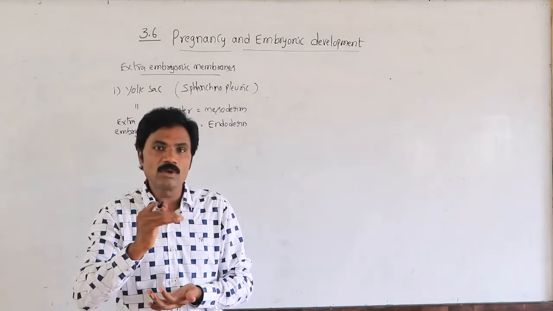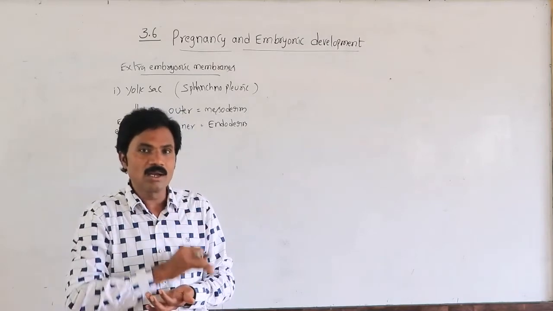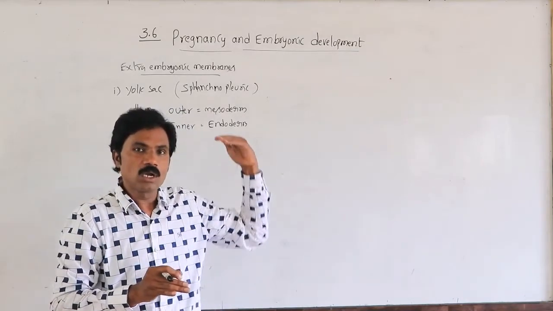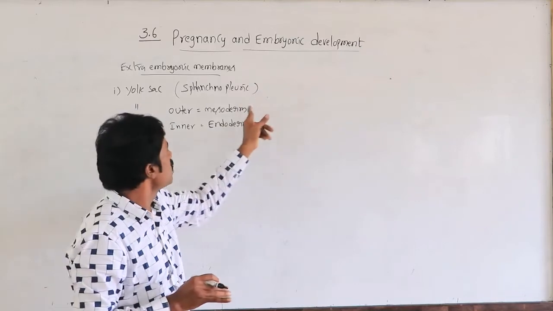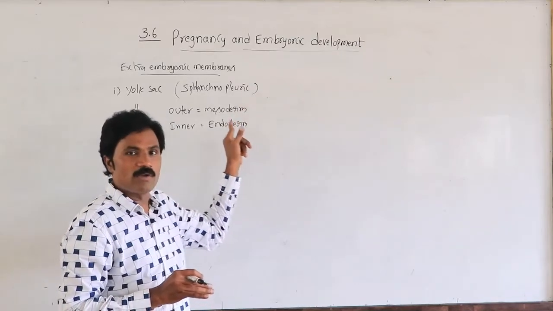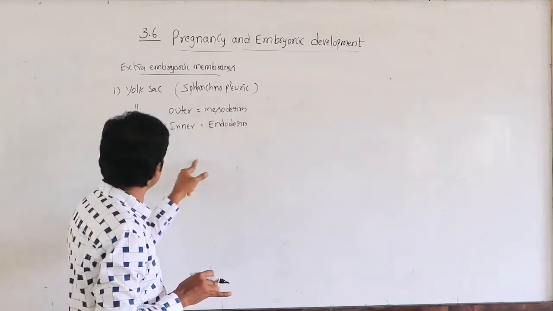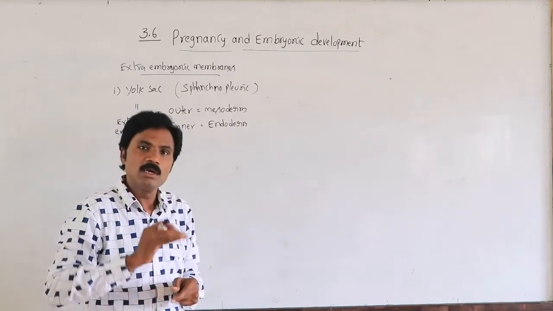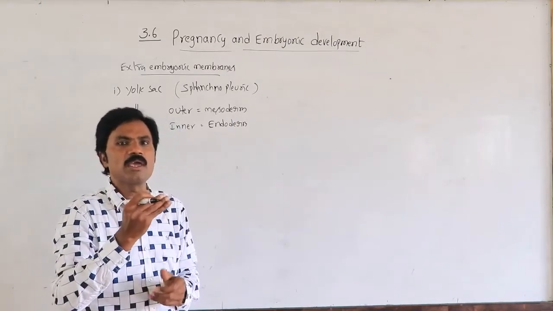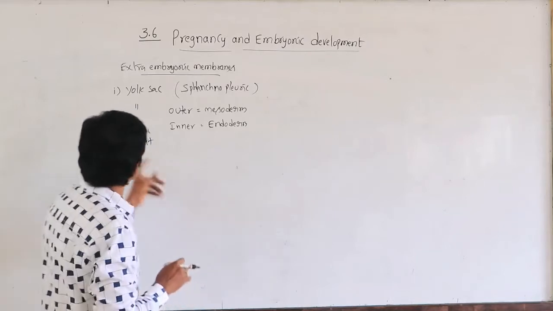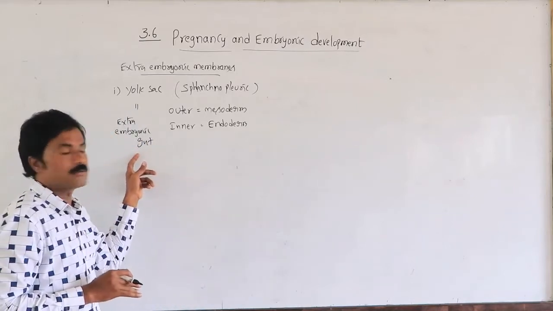Whatever the germinal layers, as we said in the earlier class, the outer mesoderm and inner endoderm form the yolk sac, which acts as the extra embryonic gut, the digestive part.